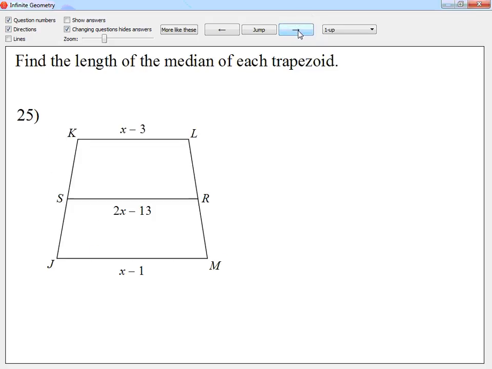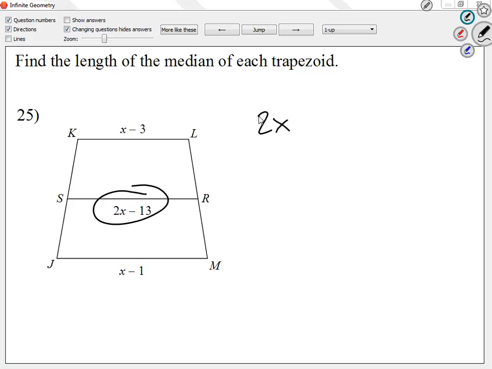Now looking at 25, it says find the length of the median of each trapezoid. If you guys notice, the median is 2x minus 13. So we want to know how much is 2 times x minus 13. All right, solve for x and then plug it in. The way we're going to solve for this one, I'm just going to go 2x minus 13 is equal to x minus 3 plus x minus 1 over 2. Remember, on the top of my fraction, I'm adding the two bases: x minus 3 plus x minus 1.